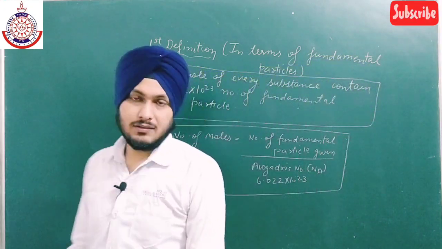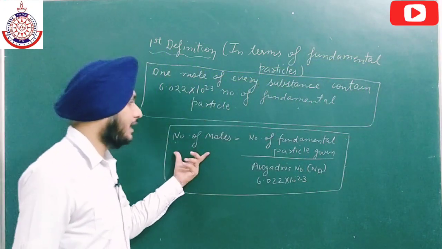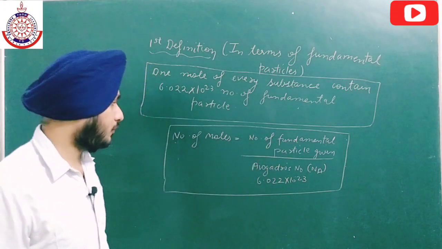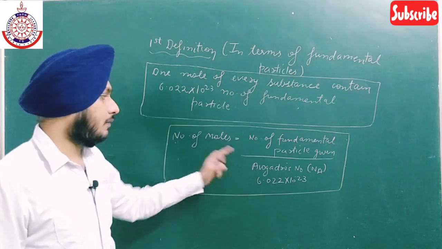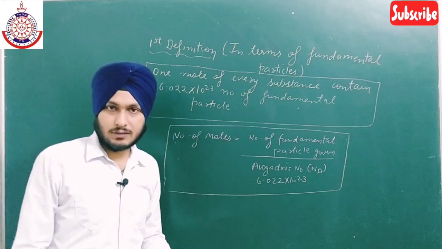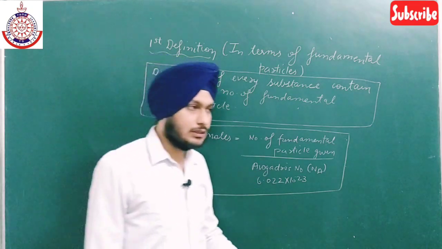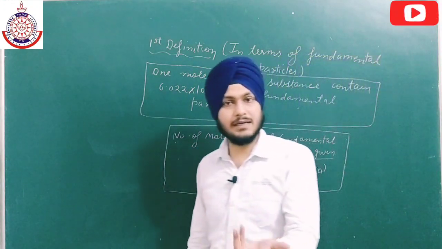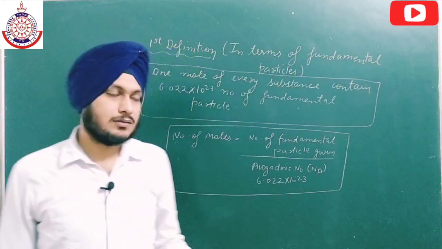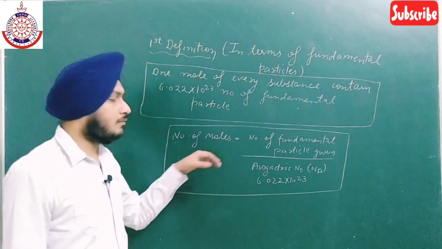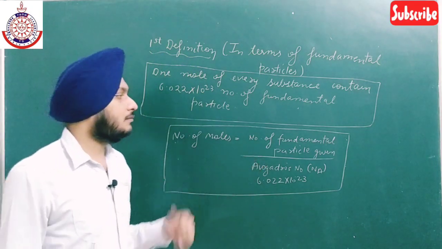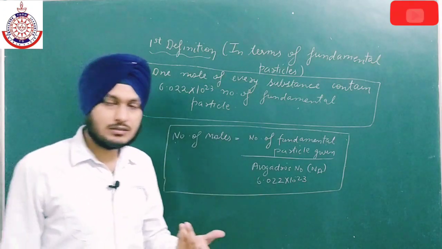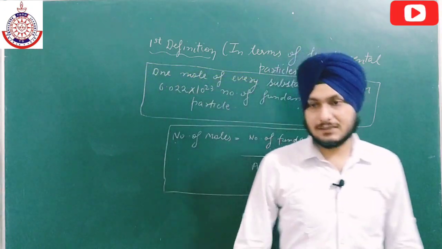If the number of moles is given and we have to calculate the number of fundamental particles, then just multiply Avogadro's number by the number of moles. If the number of dozens is given and we have to calculate the number of bananas, we just multiply 12 by the number of dozens. So simply here also, if the number of moles is given and we have to calculate the number of fundamental particles, we just multiply Avogadro's number by the number of moles. Simple as that. So this is the first definition.